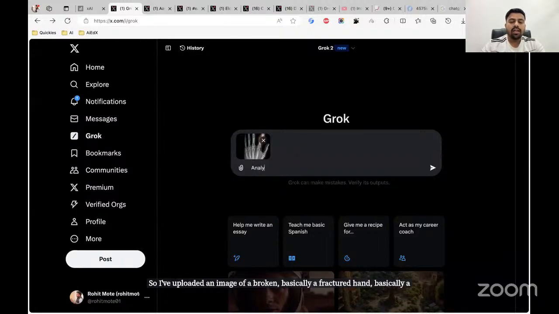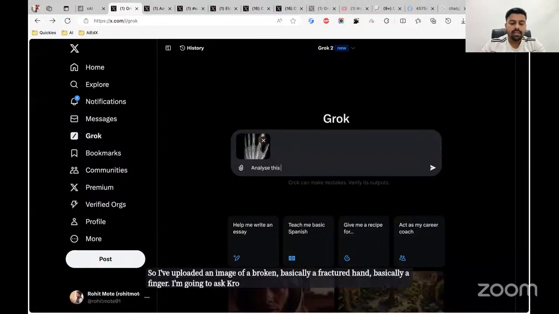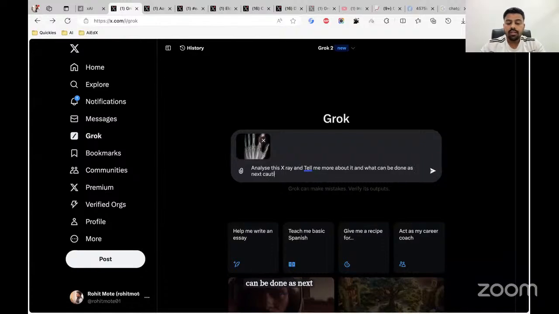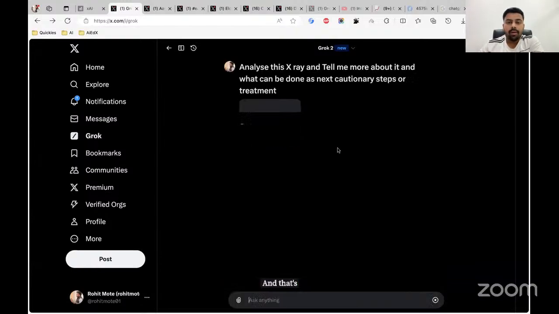I'm going to ask Grok: analyze this X-ray and tell me more about it, and what can be done as next cautionary steps or treatment. And that's it. I'm going to hit enter.